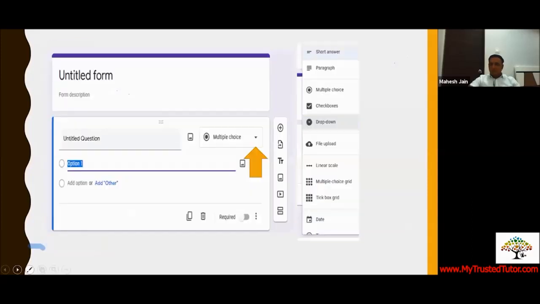Going ahead, as I told you, when you are writing the question, you get the option of MCQ. Whether you want it to be MCQ based, checkbox based, or drop down, all these are for creating MCQ. You can also have a one word or detailed answer. So all these options are available. But if you want to do auto correction, then MCQ and checkboxes are the good option for auto correction. I'll also be telling you how we can create